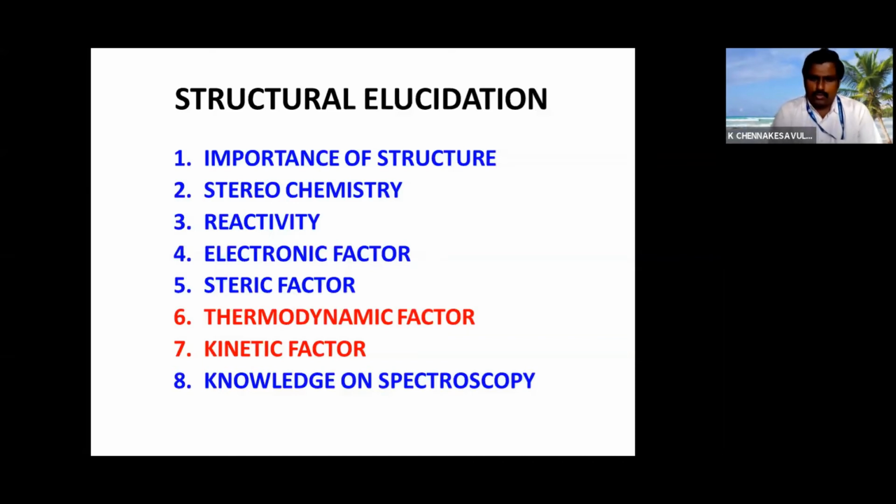And one more thing is knowledge of spectroscopy. We should have knowledge of 5 instrumental techniques: elemental analysis, UV-visible spectroscopy, FTIR spectroscopy, mass spectroscopy, and NMR spectroscopy. These 4 spectroscopies' knowledge we should have. I may not cover all these spectroscopies with full basic principles and related topics. I will just discuss the highlights of these spectroscopies and we will go for problem solving.